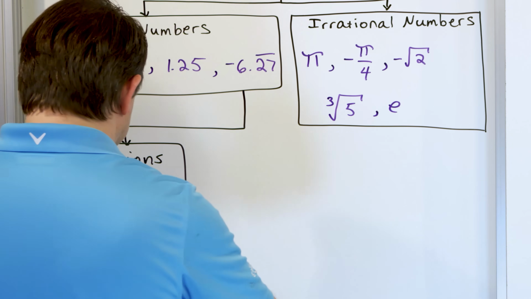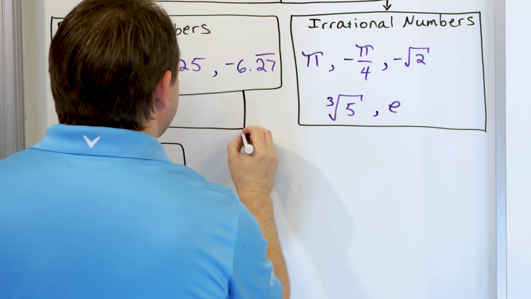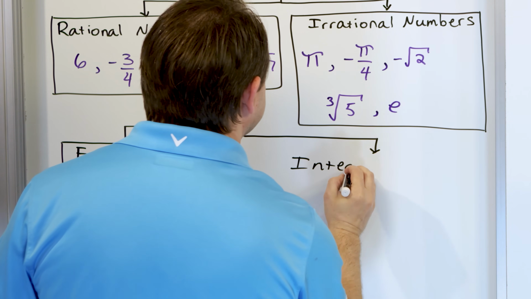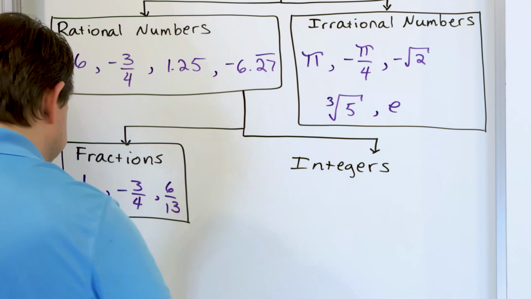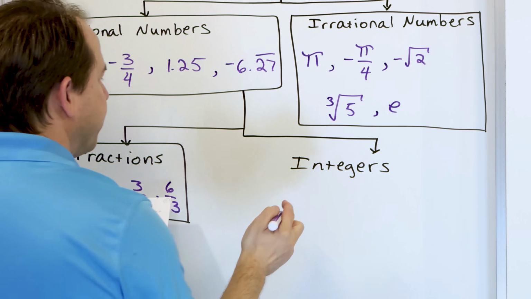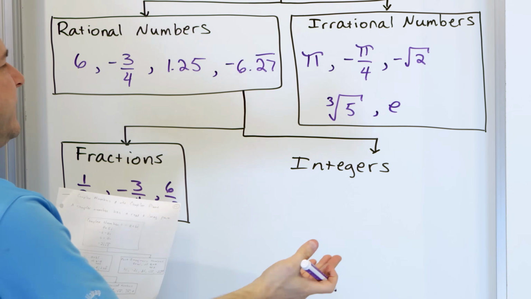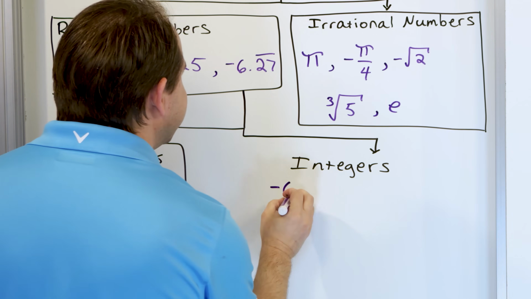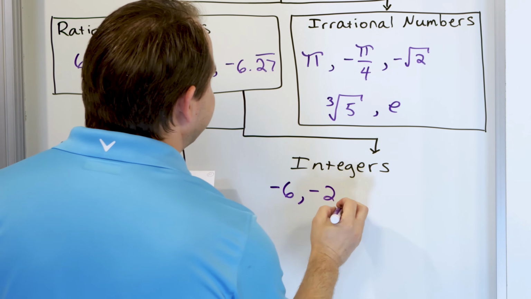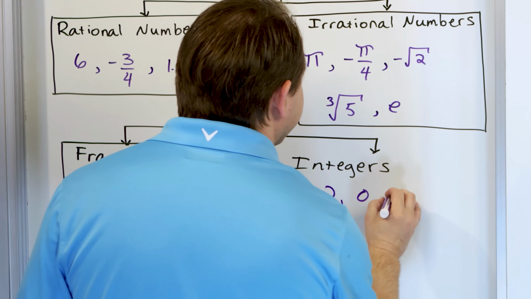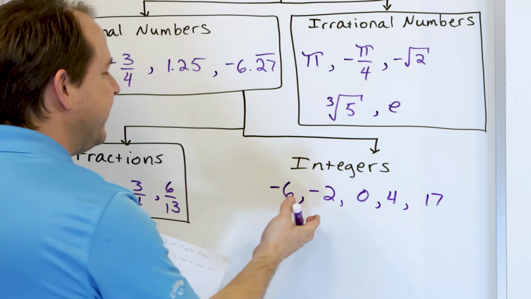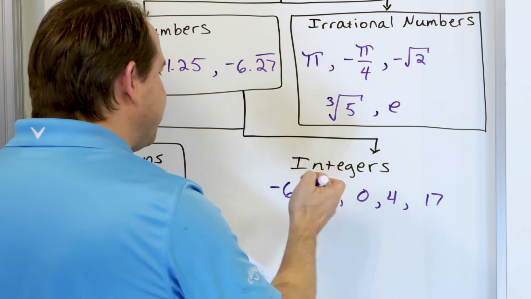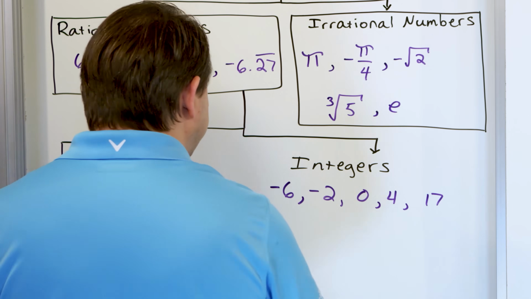So let me come down here and let's break this into integers. What are integers? Well, integers are basically whole numbers, negative and positive kind of whole numbers that live on the number line, including the number 0. So for instance, -6 is an integer, you know that. -2 is an integer. 0 actually is an integer. And the number 4 is an integer. The number 17 is an integer. So you see, they're basically whole numbers, including 0, but they can be negative and positive. We call those integers. All right?